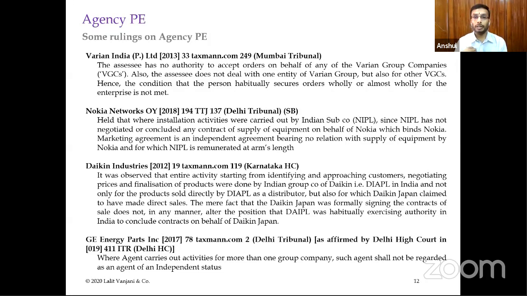I will not be acting as an agent in retail business. I'll be acting as a stockist in my own name, as a seller, purchasing the goods first and then selling them to customers in India. In that circumstance, there will be no question of agency PE, because there is a sale happening to me. Agency PE can only be created when I'm acting as an agent to conclude contracts. So in retail business, to my mind, this situation will not arise.